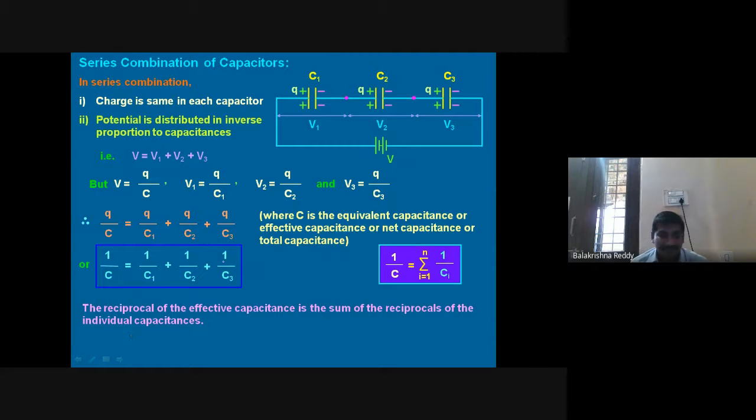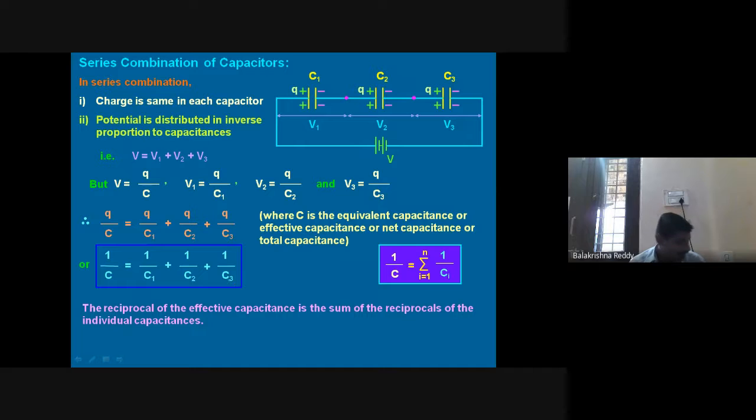Here, capacitor combination is different from the resistance combination. In resistance, in series we have R equal to R1 plus R2 plus R3. Most people will follow the same formula here also, but no, it is different from there and here.